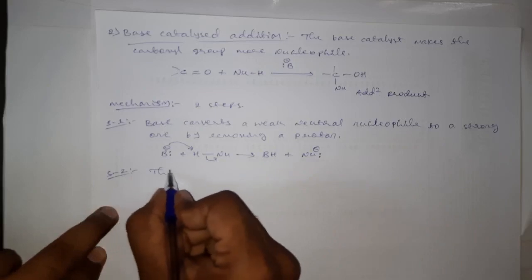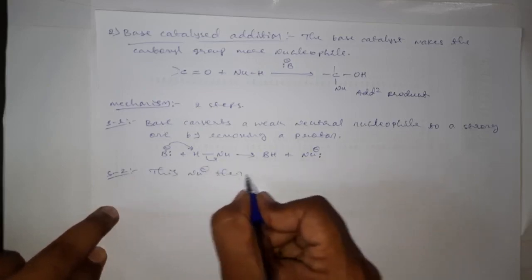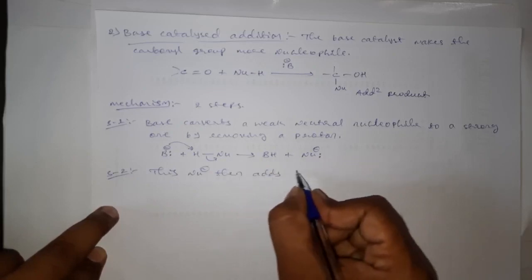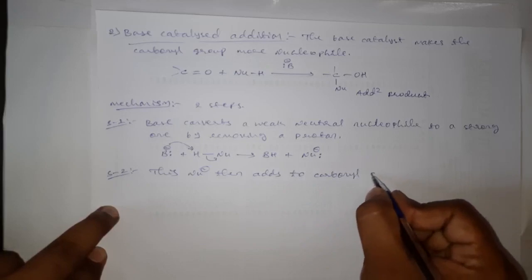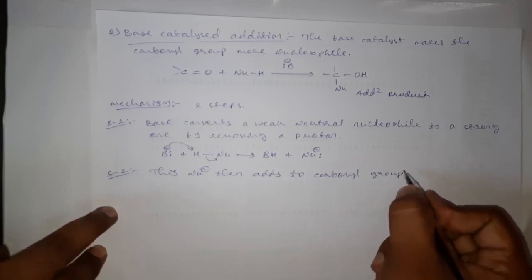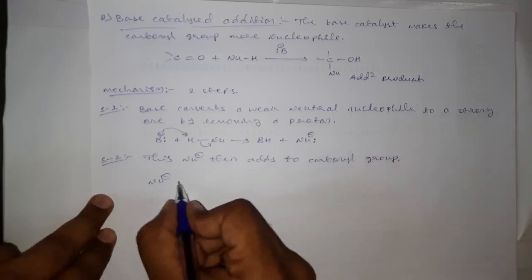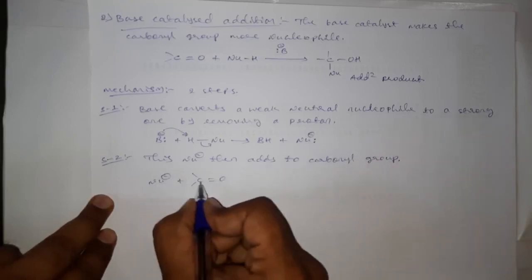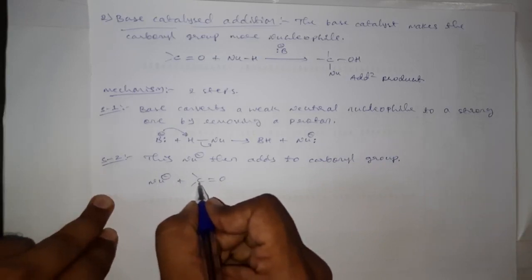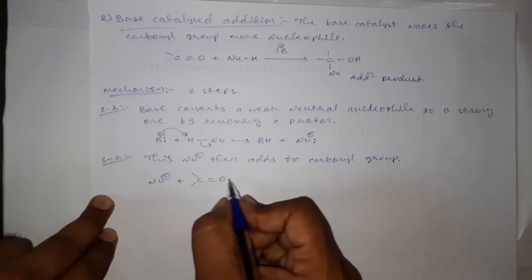That is, this nucleophile then adds to the carbonyl group. That is the nucleophilic attack on the carbonyl group, C double bond O. And we know that this carbon of a carbonyl group is electropositive because of the polar nature, and this oxygen is somewhat electronegative.